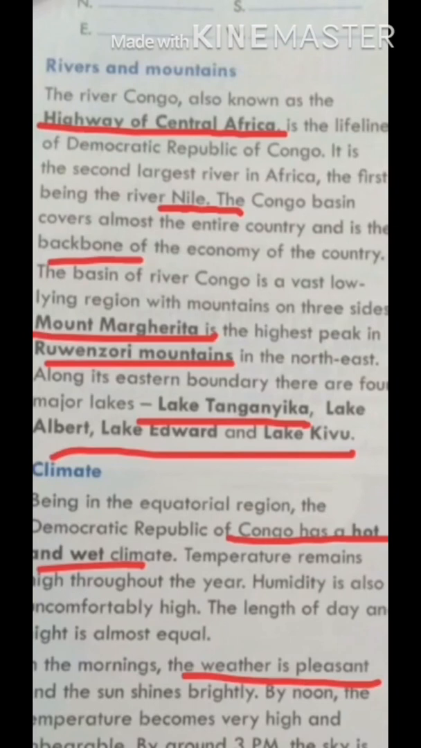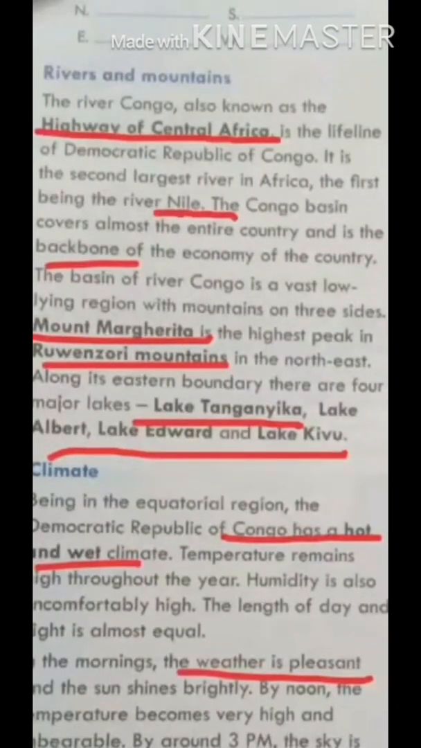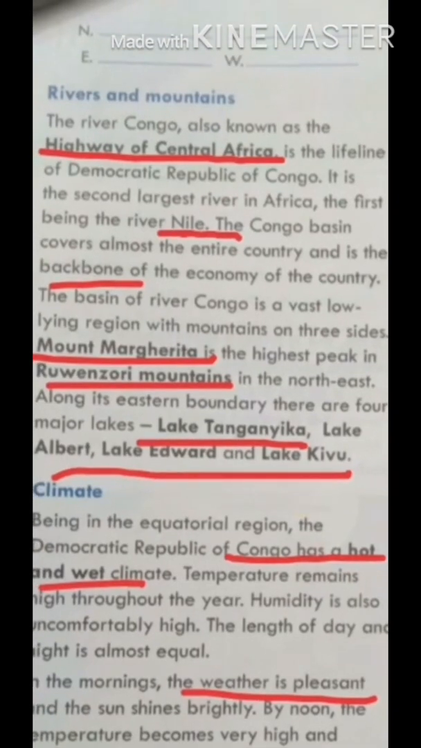And students, the river basin of the river Congo is a vast low-lying region with mountains on three sides, and Mount Margherita is the highest peak in the Ruwenzori mountains, which is on the north side. And students, some of the major lakes are also here, like Lake Tanganyika, Lake Albert, Lake Edward, and Lake Kivu. So these are the four major lakes.